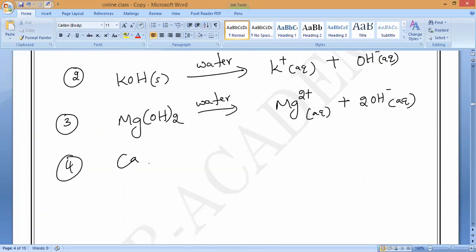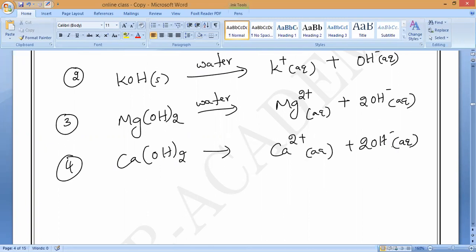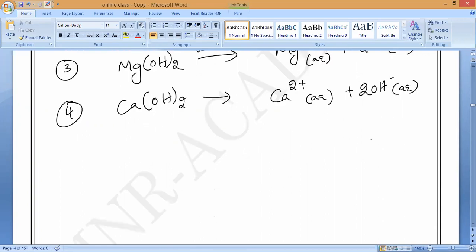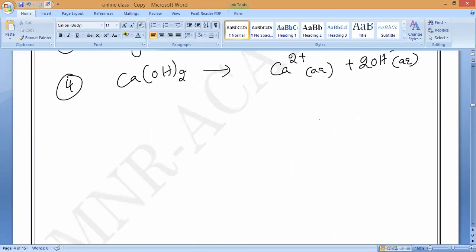Calcium hydroxide: Ca2 plus and 2OH minus. That's all. Is there any doubt? So from this, what is the common property of all these water soluble bases? Hydroxide ion.